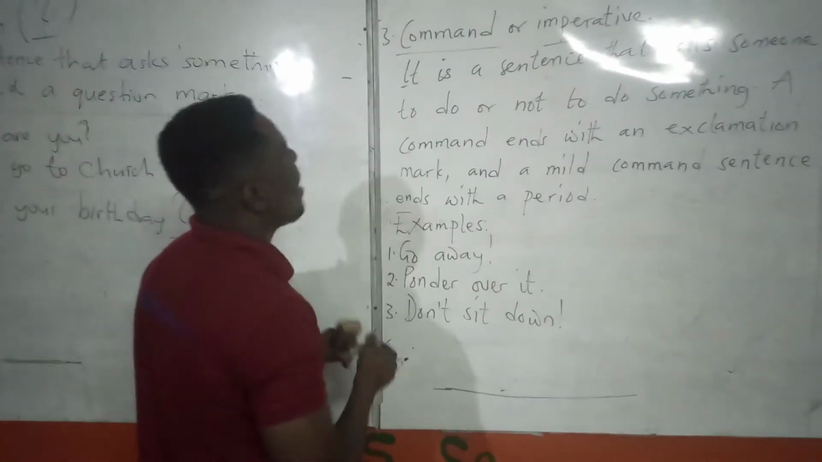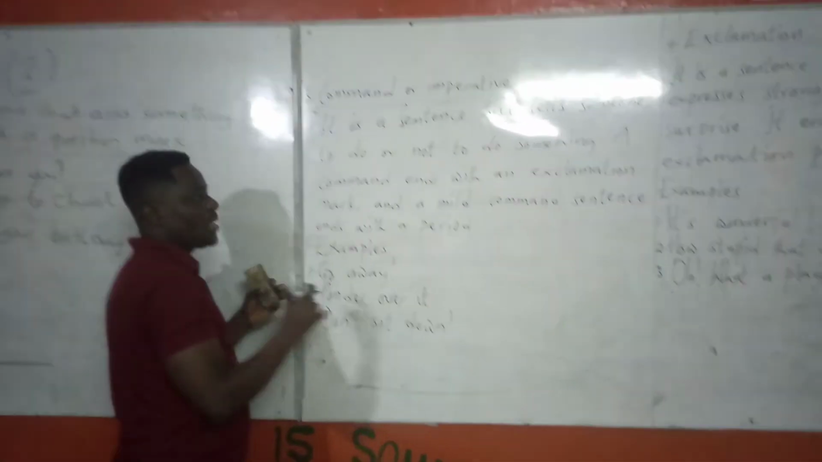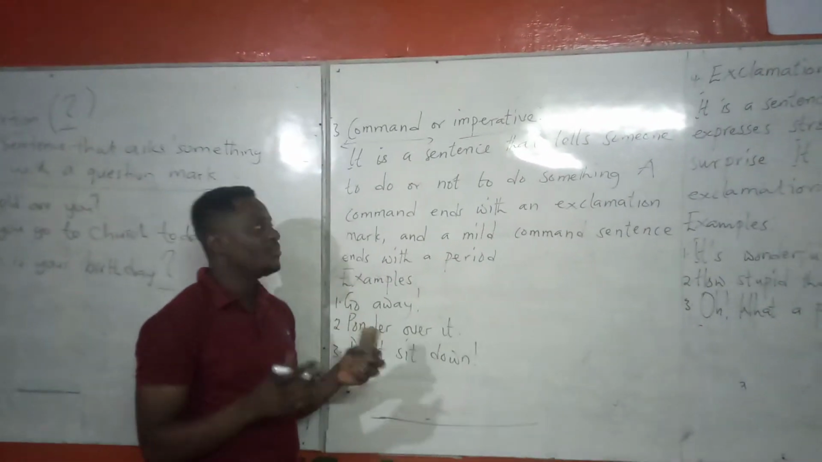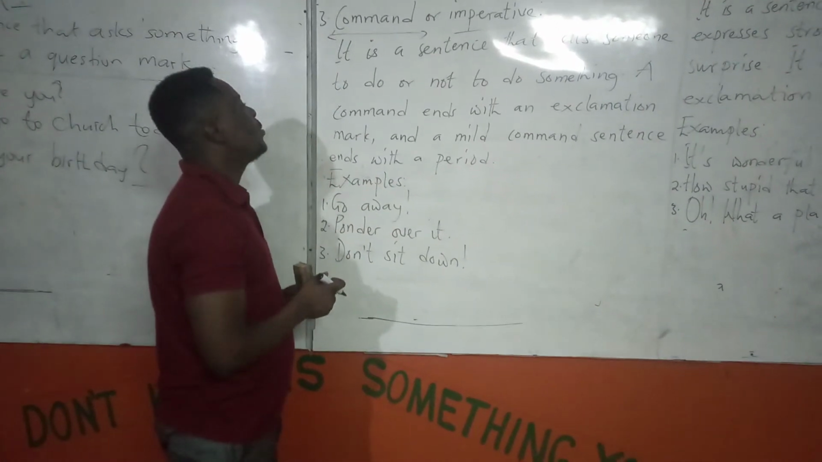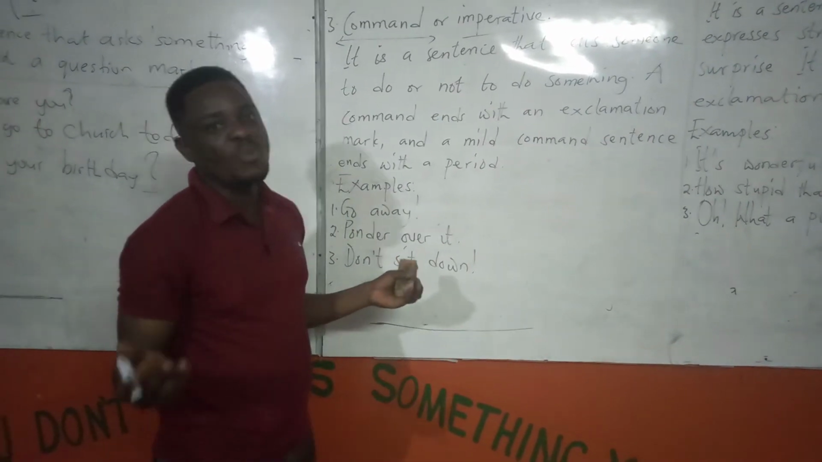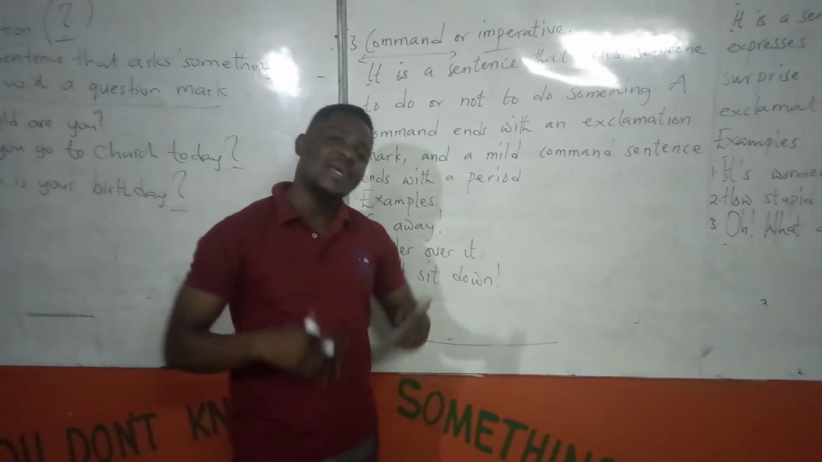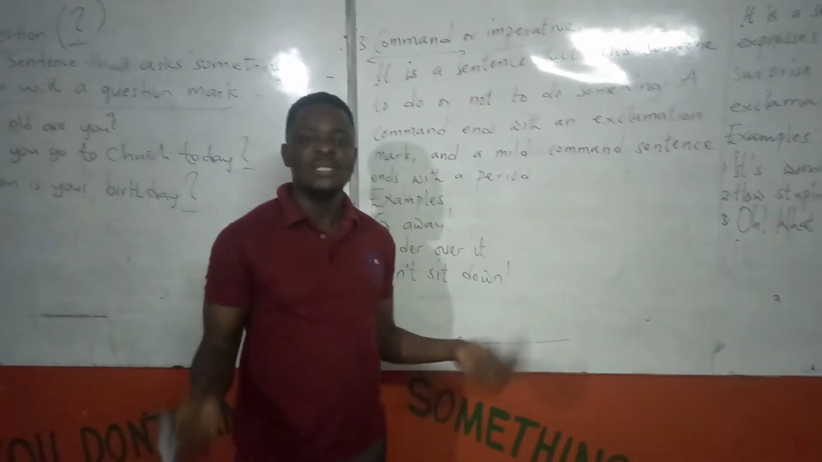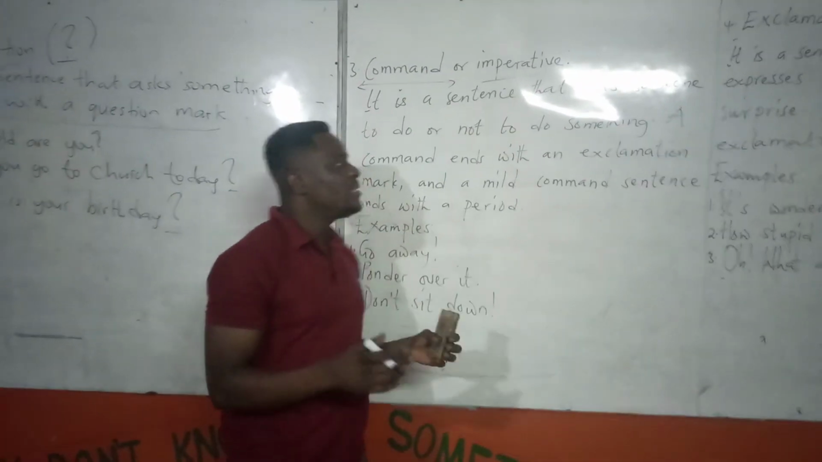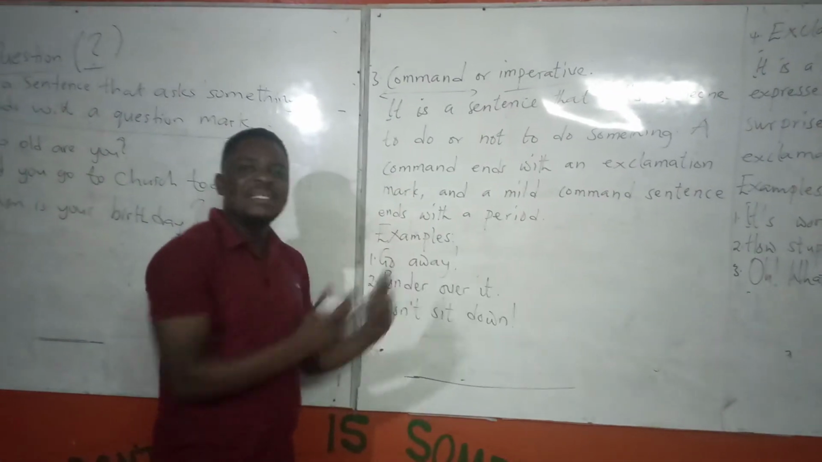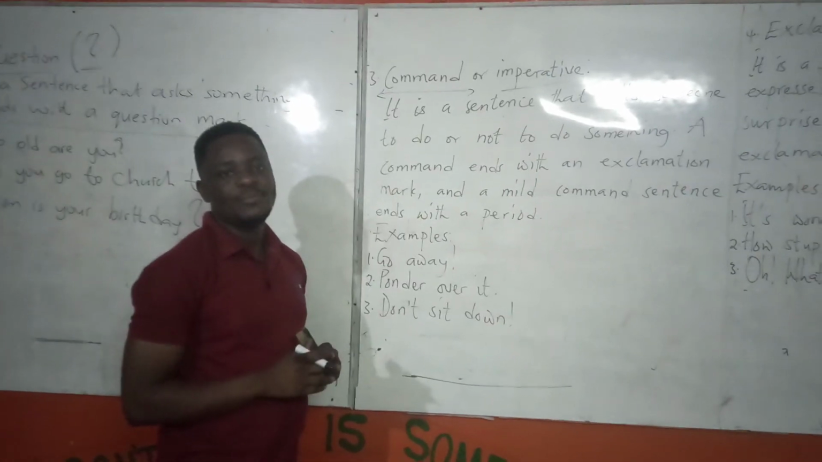So the command we have here comes from the same angle. It is a sentence that tells someone to do or not to do something. Just as a commandment will tell you, you shall not kill. You shall not kill means that you can't kill somebody. You shall not steal means you cannot steal anything. So these sentences command you not to do or to do something like that.